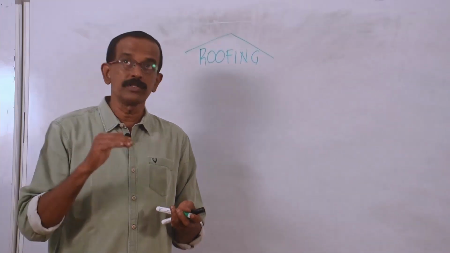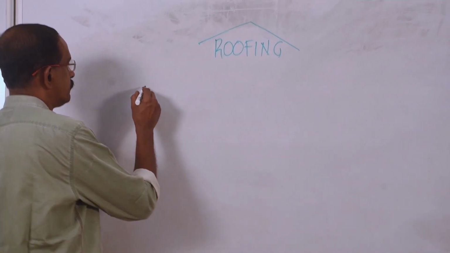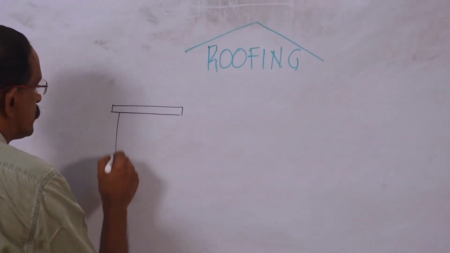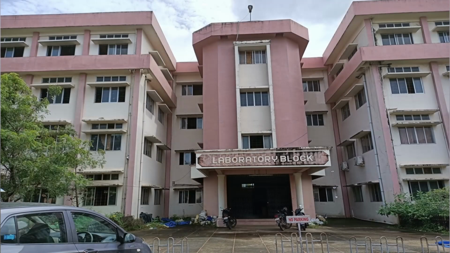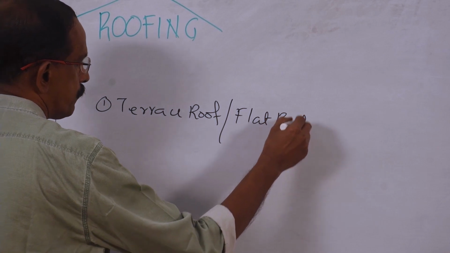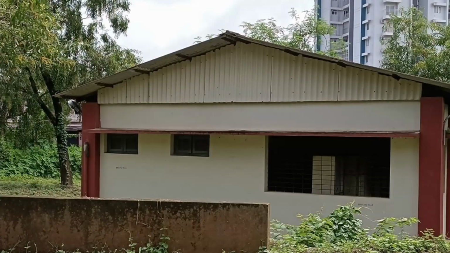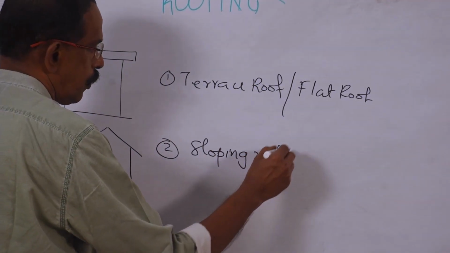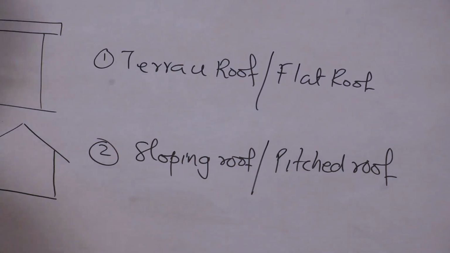Based on the appearance, based on the shape, there are different types of roof. So first one, shape like this, commonly seen roof. This is called terrace roof or flat roof. Next one, the shape is like this. That is sloping roof, or it is called pitched roof.